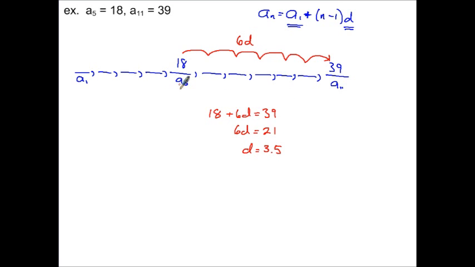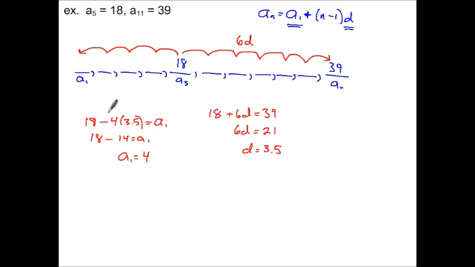So what that allows me to do now is take that 18 and work my way backwards down to a sub 1. I could use the formula if I wanted to, but maybe if this feels better to you more intuitively, here we go. Take 1, 2, 3, 4 steps down back to a sub 1. So I have to take the 18, and now I have to subtract, because I'm going the opposite direction, 4 of the d's, which again is 3.5, and that'll take me to a sub 1. Sorting this out, 18 minus 4 3.5s, which is 14, equals a sub 1, so I know my a sub 1 is 4.